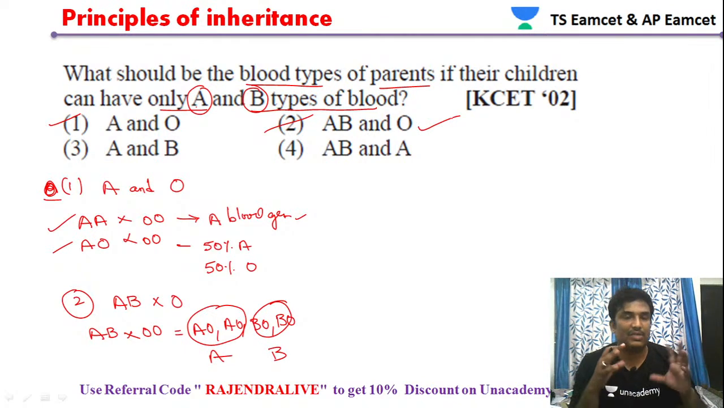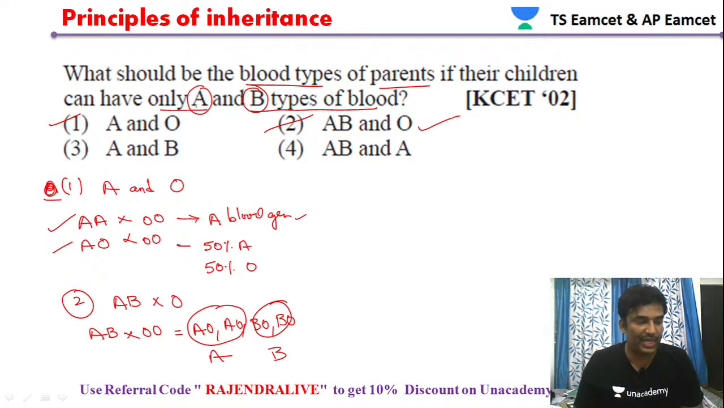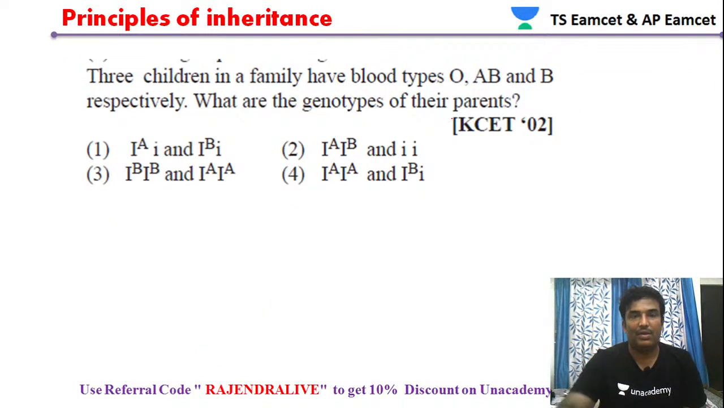So in this case, when one of the parents is AB and the other parent is O, the possible blood groups of the offspring, the children, are blood group A as well as blood group B. Both types can be found. Now let's move to the next question.